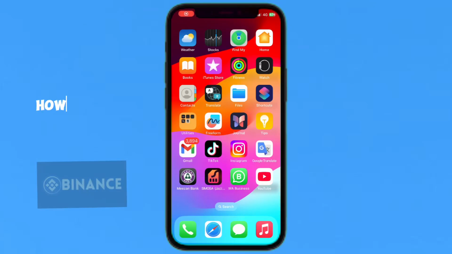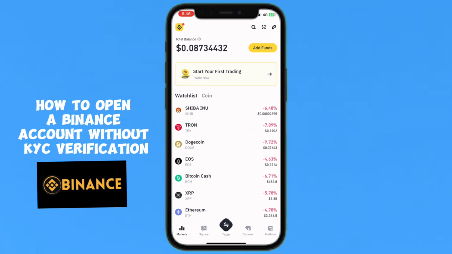Hello everyone, today I'm going to show you how to open a Binance account without KYC verification.